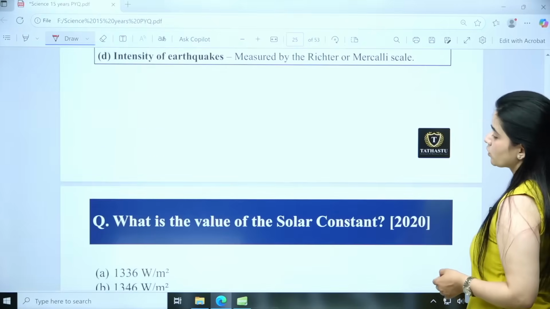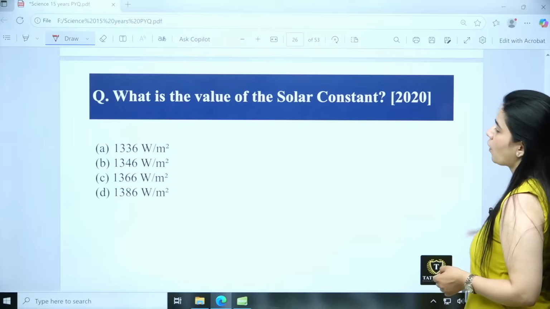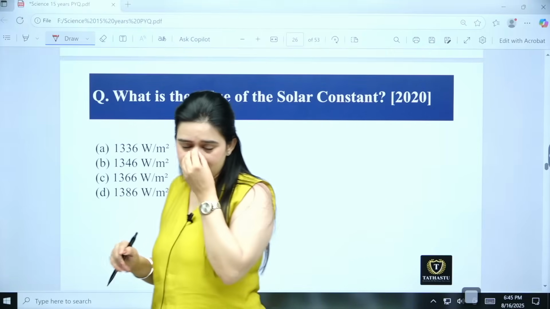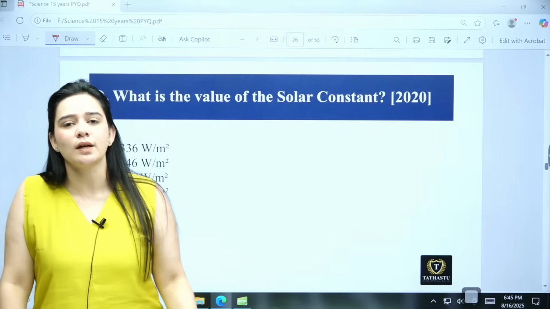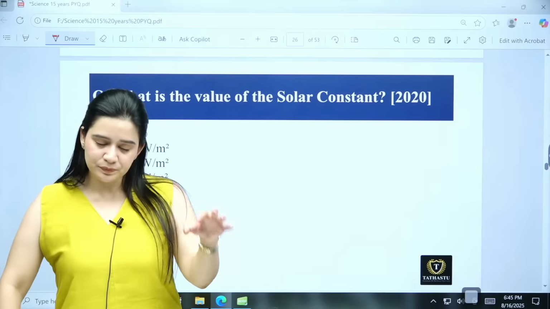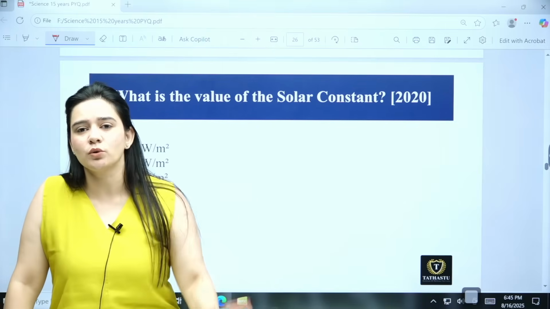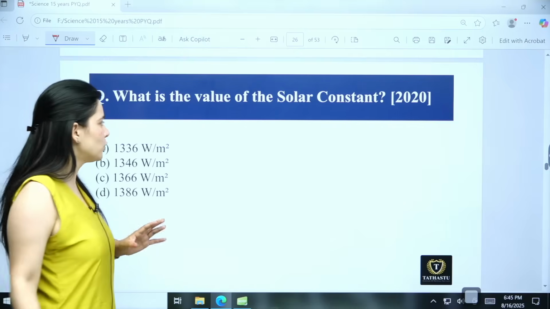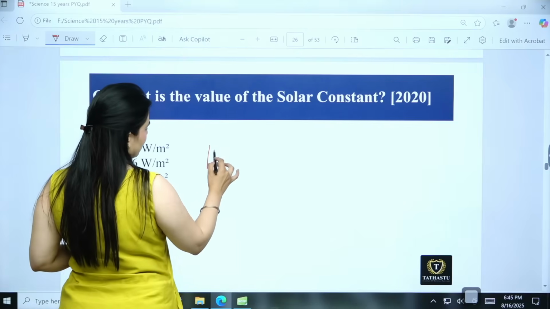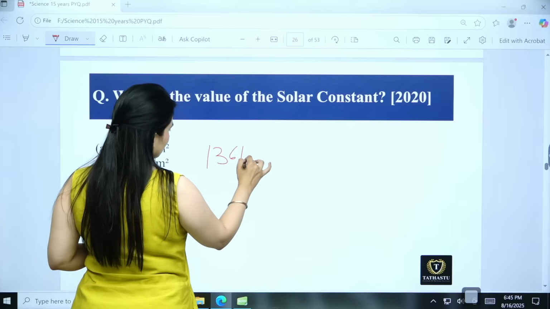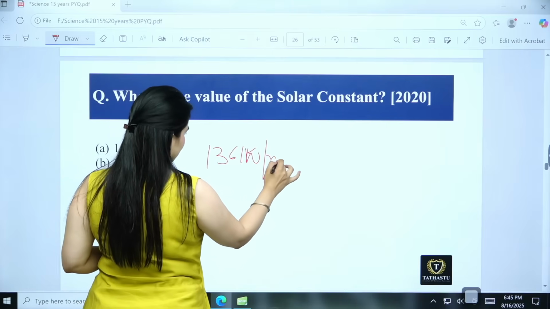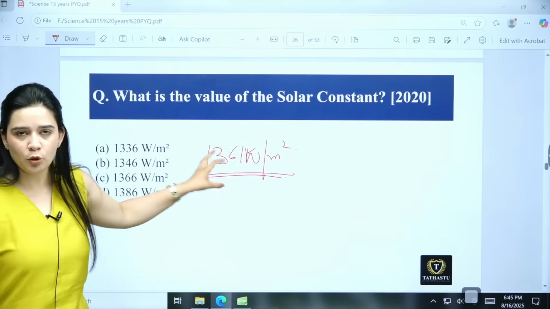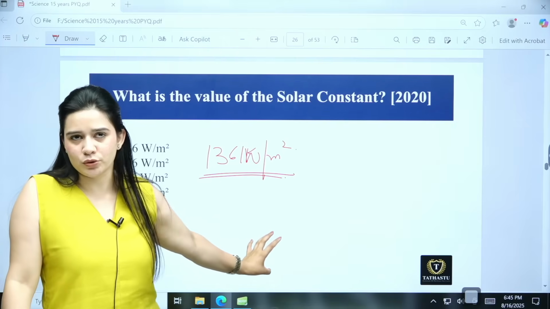Then coming to the next question is, what is the value of solar constant? Now first of all, what is solar constant? Basically solar constant is the amount of sunlight that is reached on the top layer of the atmosphere per unit area, okay. And the approximate or the most value that is closely associated with it is 1361 watt per meter square. That is the mostly appropriated value that is widely used, okay.